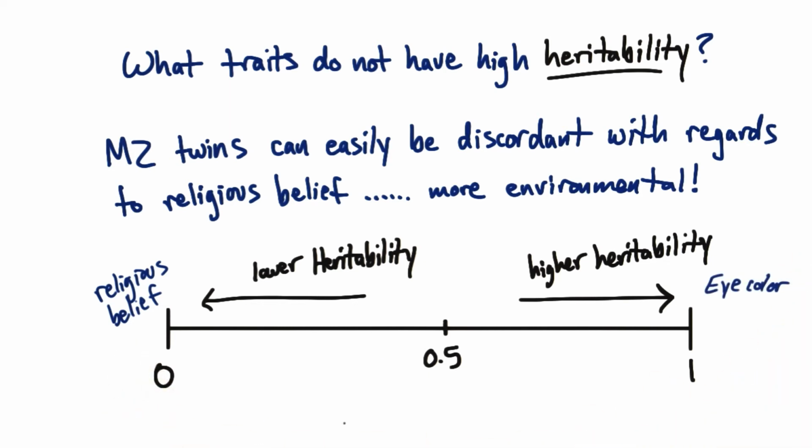Whereas at the other end of the spectrum, we have one of the highest heritabilities for eye color, because this is largely controlled by your genetics. The environment has almost nothing to do with this trait. And then we could have a trait somewhere in the middle like lung cancer, which we know can be heritable due to genetic factors. But in the human population, we see a lot of variability in this trait due to environmental components such as cigarette smoking.